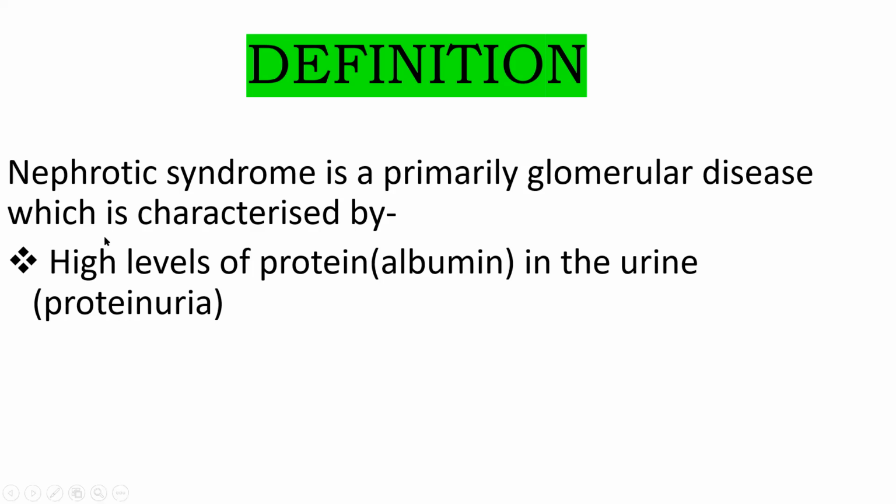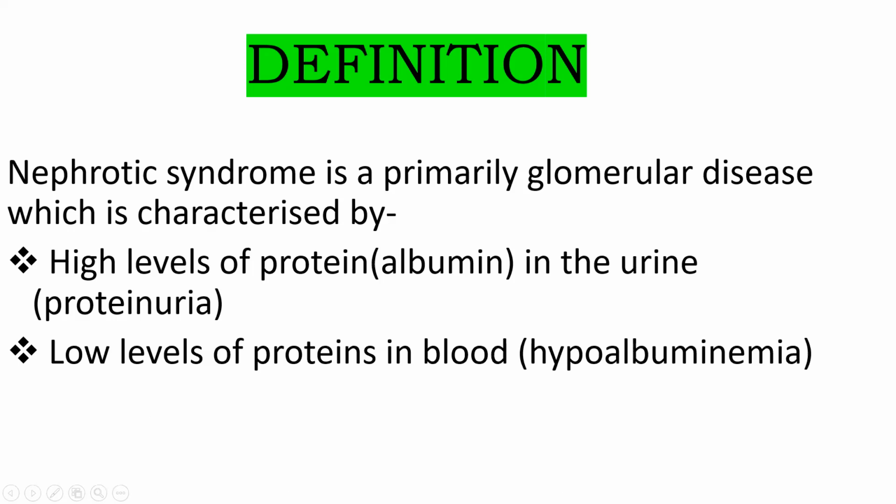So this is the definition. You can write it down in one line also, like which is characterized by high level of protein in the urine, give a comma, and then write all this in one line. But I have given you all this step by step so that you will be more clear. So this is the first point. Are you clear with the first point, high level of protein? Yes, ma'am. Okay, let's move on to the next point. There will be a low level of protein in blood. If there is a low level of protein in blood, then it is known as hypoalbuminemia.